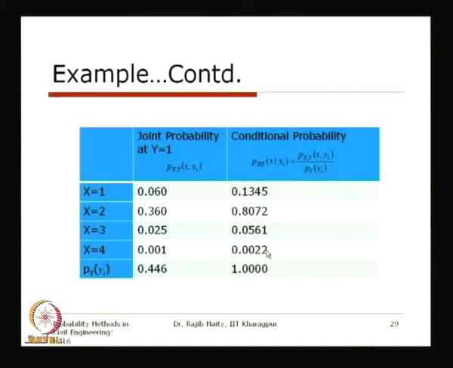Now, if we want to know their conditional mean, that means we have to multiply each outcome with its respective probability and sum it up.